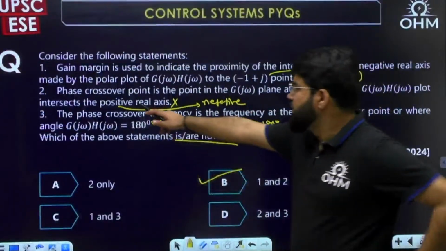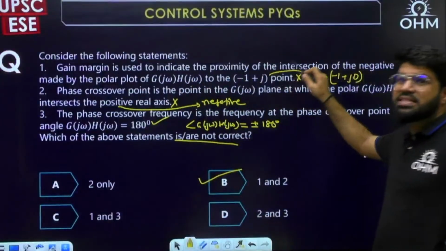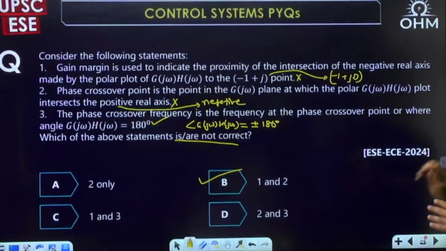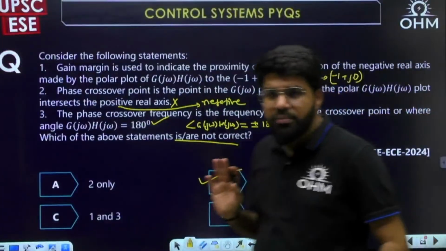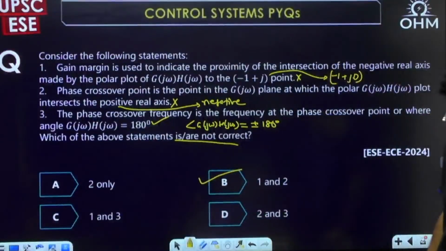Right, so this has to be the negative real axis for the correct statement. In the first statement, it has to be -1 plus j0. But it was -1 plus j, so that is wrong. Okay, so option B. Yes, Charan Raj and Sai Vikas are correct. It is the B answer here.